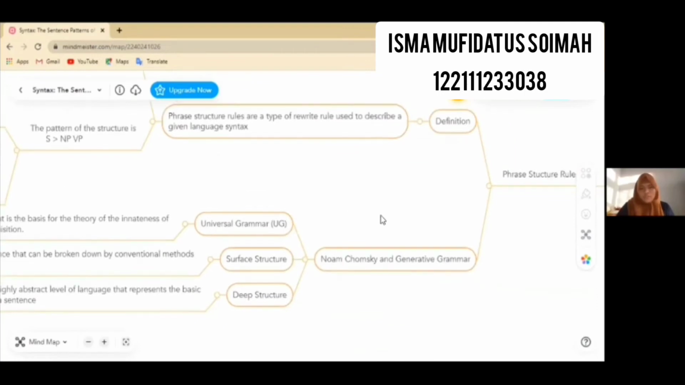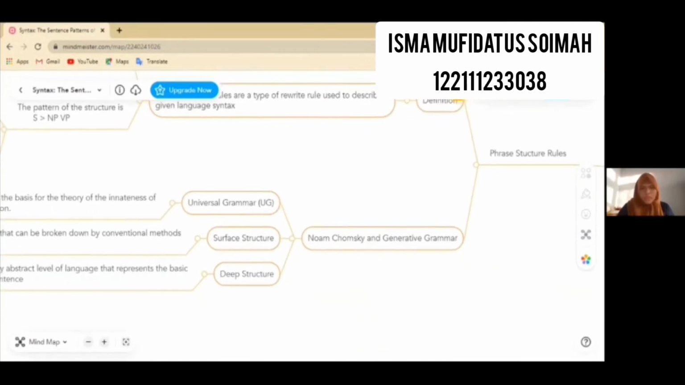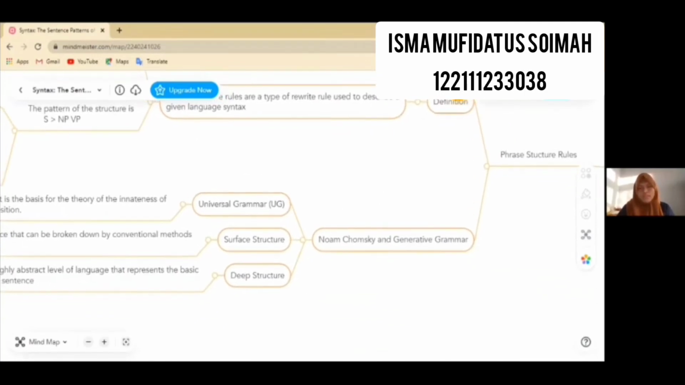The next topic is Noam Chomsky and generative grammar. Noam Chomsky, born in 1928, has been perhaps the best known linguist in the world for more than 50 years, and his interest goes well beyond linguistics. In 1957, he began to revolutionize the study of language with his book Syntactic Structures. Here we will talk about universal grammar, surface structure, and deep structure.